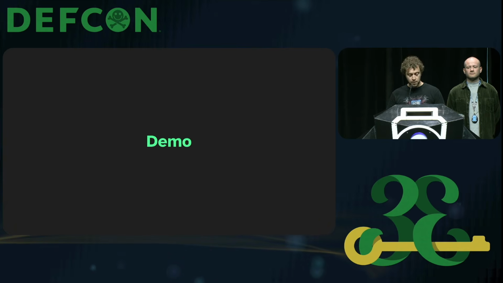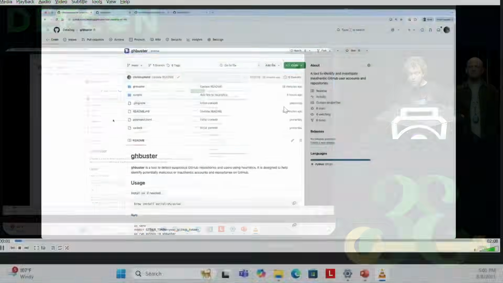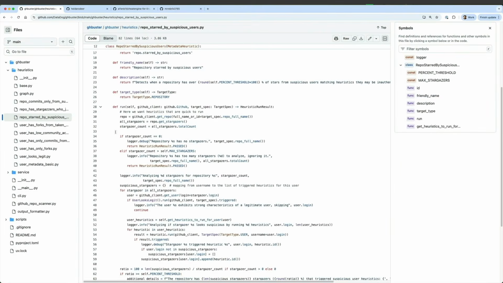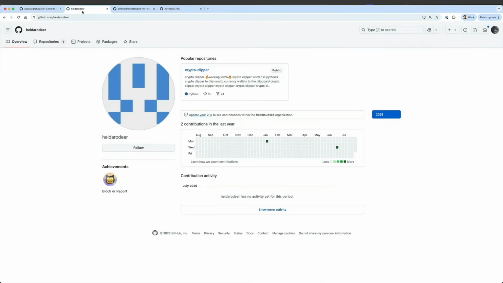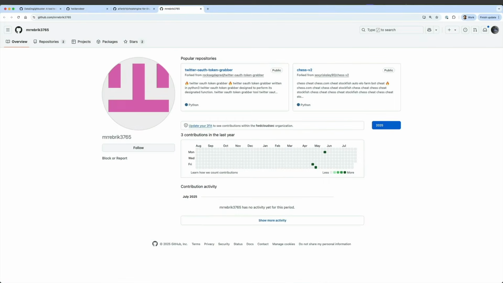So for a quick demo, that's the one. That's an open source tool that you can get from GitHub right away. And it has a bunch of heuristics for repositories, for users. And if you click on them, you can directly see the code. Now, on the demo, you can see we opened a few malicious GitHub user profiles and malicious GitHub repositories that were not down at the time we recorded that video.